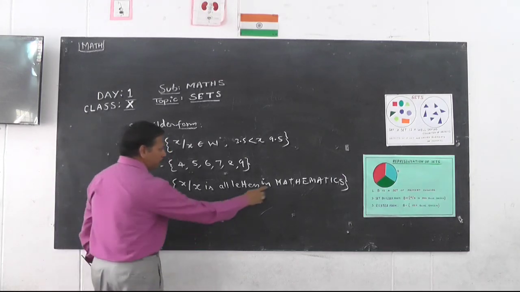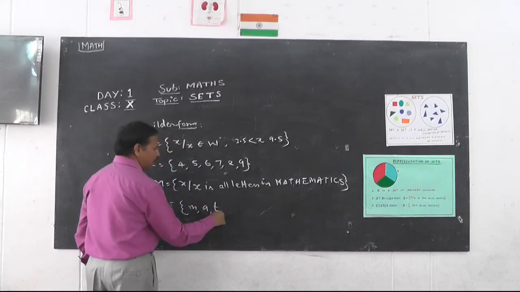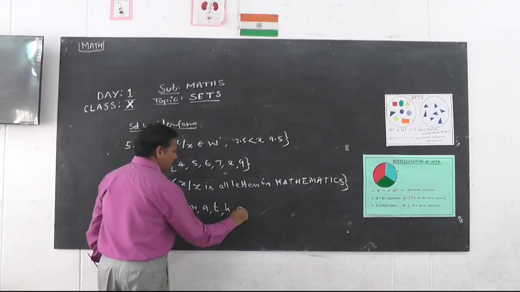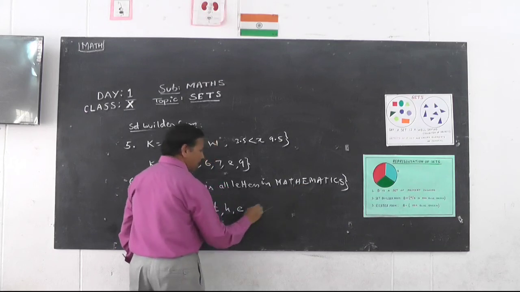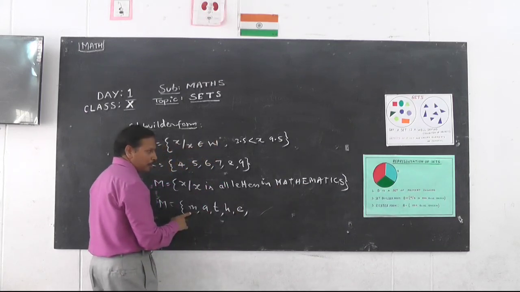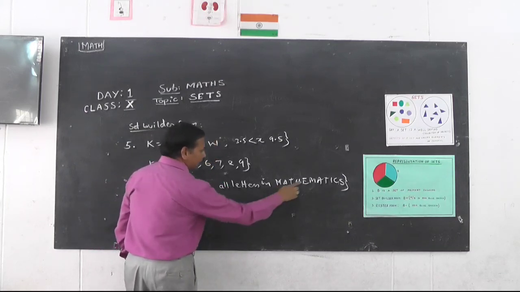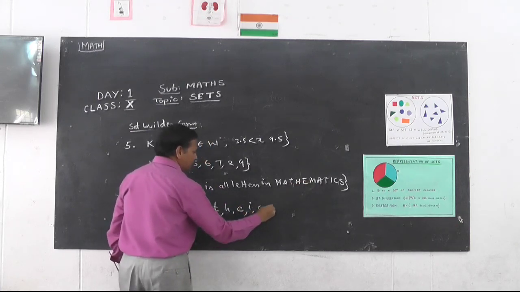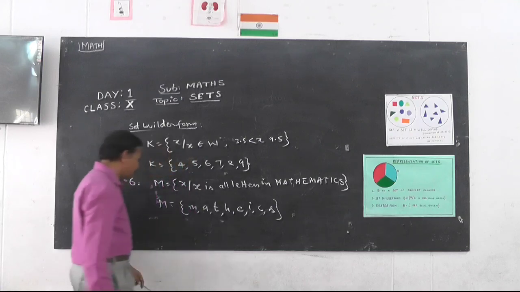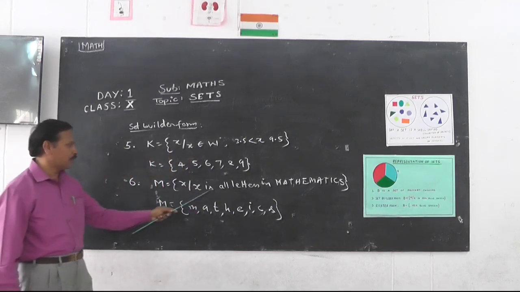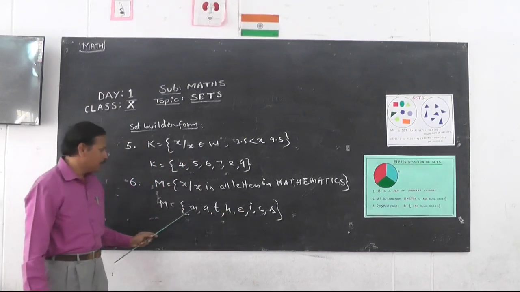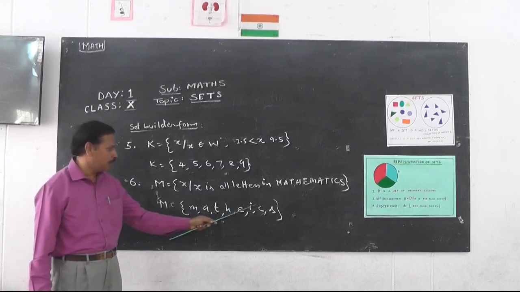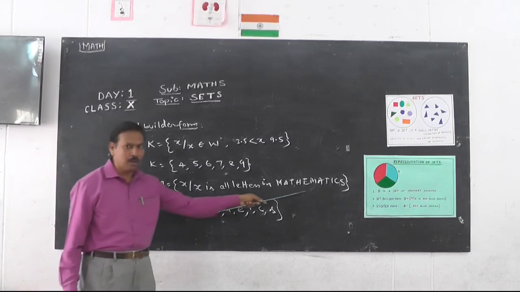So let us take M, A, T, H, E. Again, M is already repeated. An element should not be repeated. M, A, T is already there. Next we try to see, yes. So M is x such that x is all the letters in mathematics. Therefore, M, A, T, H, E, I, C, S. These are the elements from the word mathematics.